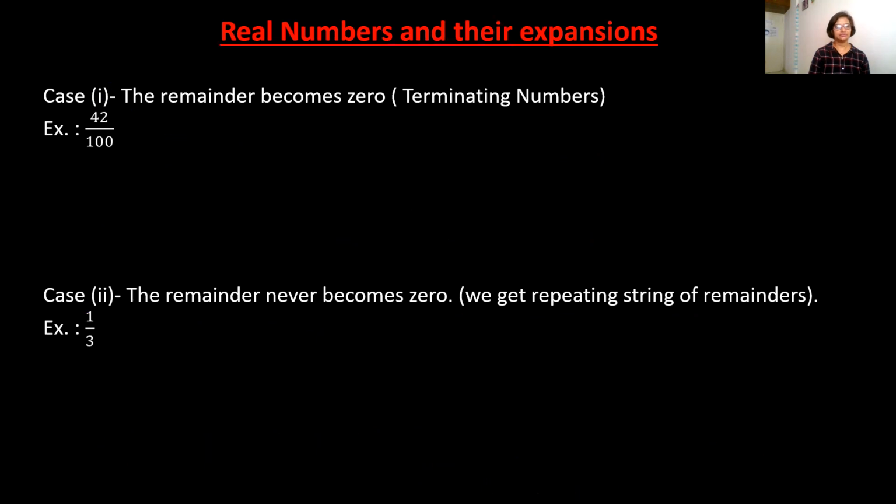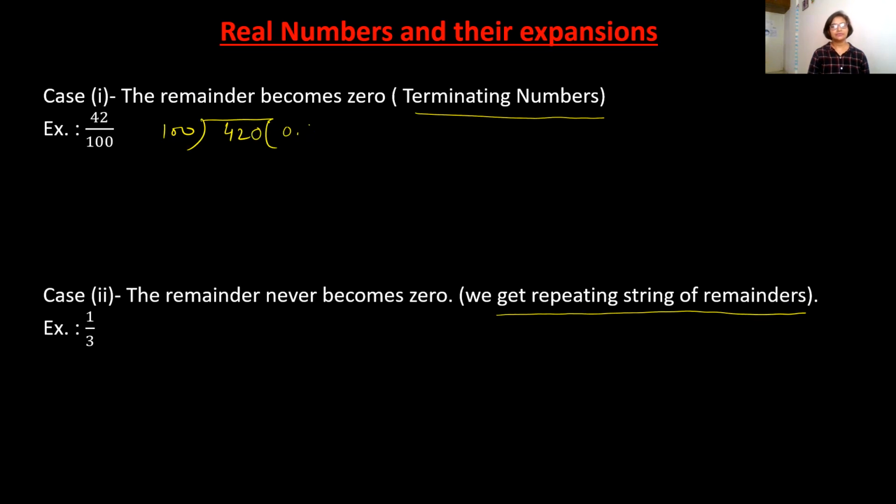But again, we will do it, because you have to understand the difference between terminating numbers and numbers which have repeating remainders. Here I have taken one example, 42 upon 100. We will write it in that way. This is a smaller number, so first you put the decimal, then extend by one 0.